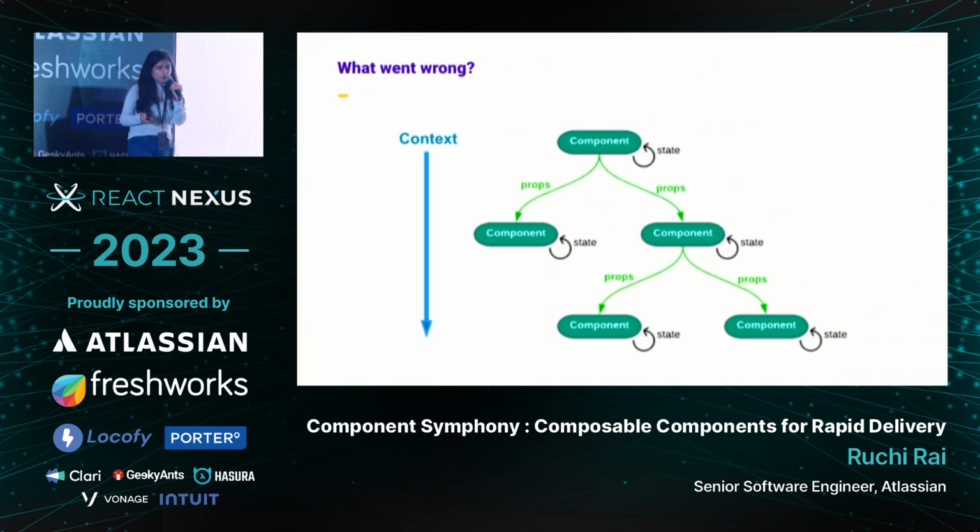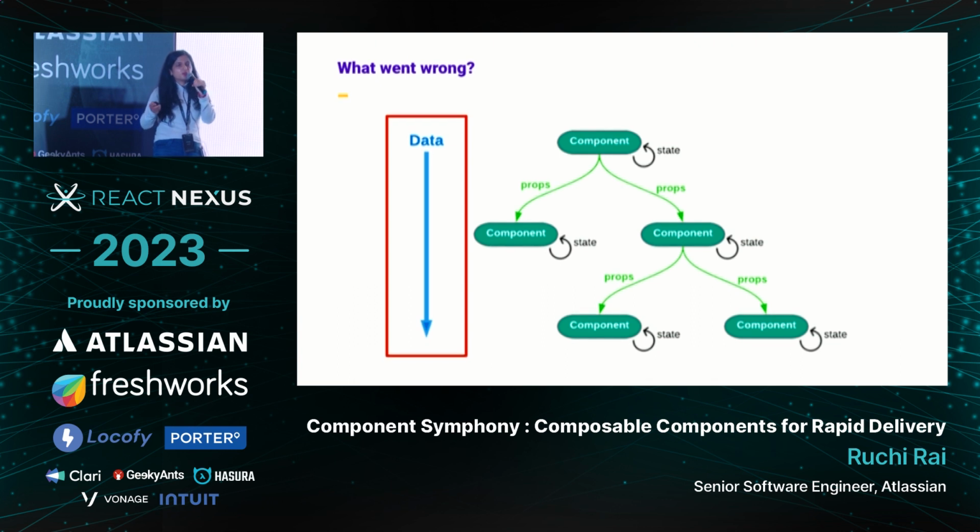But what went wrong in this design thinking? The culprit was we completely misunderstood the context. Our components became complex because of the humongous context that they shared with the parent. And why was our context becoming complex? It is because of the data. The data which is needed by components to render in UI.